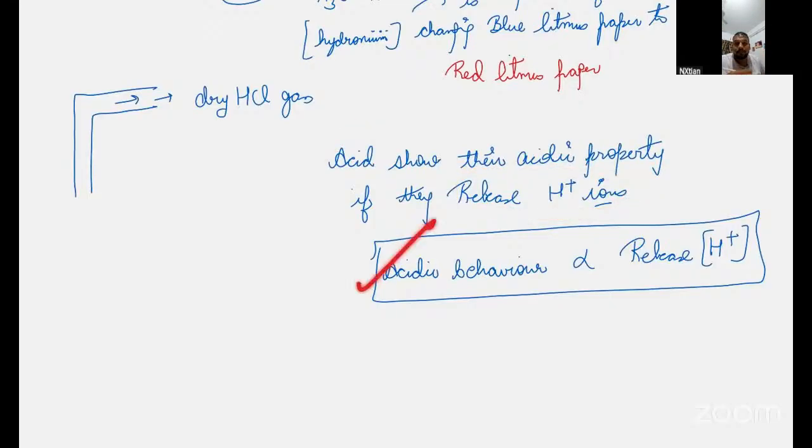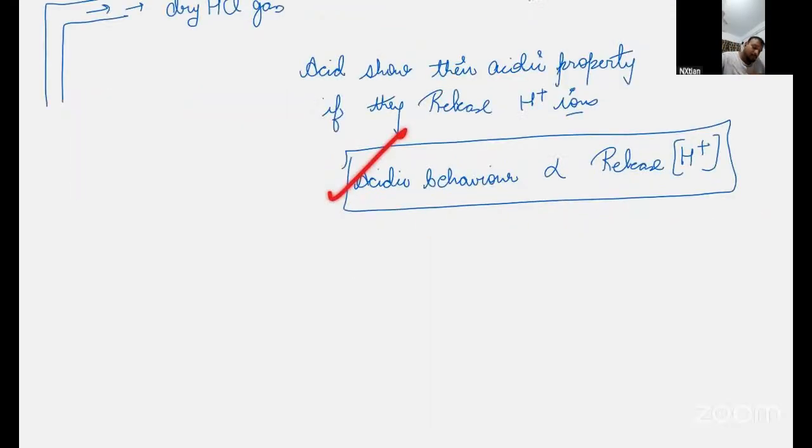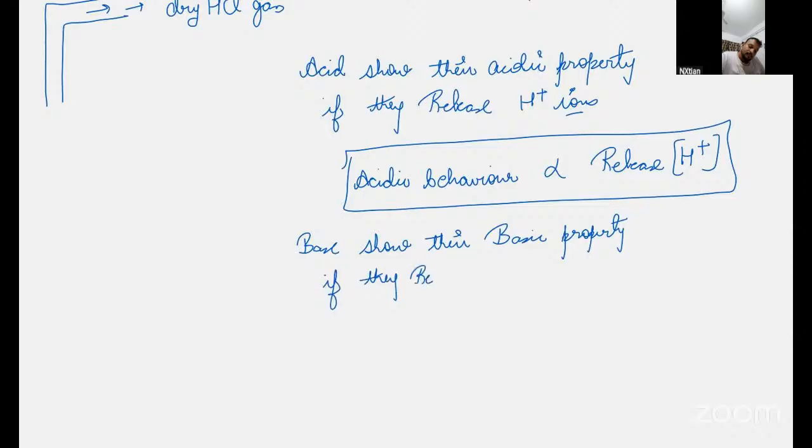And in the same way for bases also. Sir, what is behavior, in the sense of what? What is the acidic behavior? Sour in taste and changes blue litmus paper to red litmus paper. That is acidic behavior. In the same way, a base will show basic behavior or basic property when it releases OH minus ions.